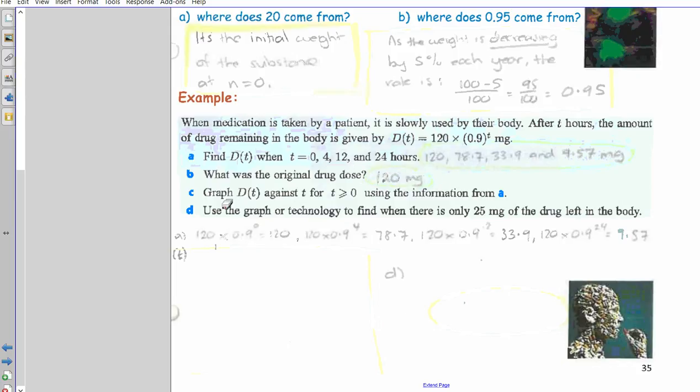Graph the amount of drug against time for time greater than 0. So your window, your x min has to be from 0. I mean your x min would be from 0 onwards, greater than 0. Use the information from A.